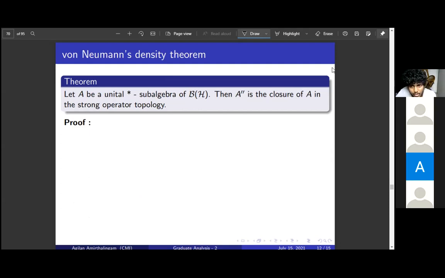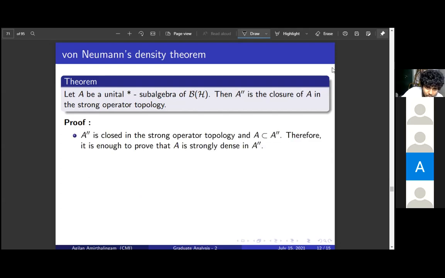We want to show some subset is the closure of the other, right? But we already know that A double dash is closed in the strong operator topology, because in the beginning we saw that the commutant of any subset is weakly closed. Being weakly closed implies it is strongly closed and closed in the norm and everything. And A is contained in A double dash just by definition.